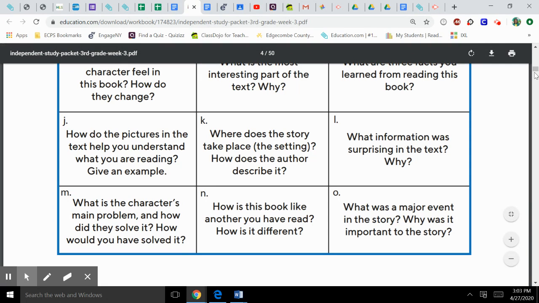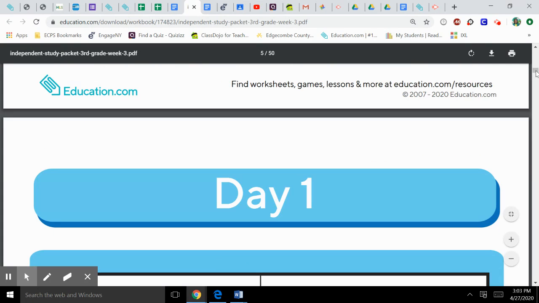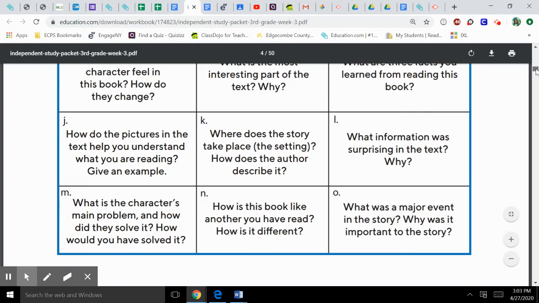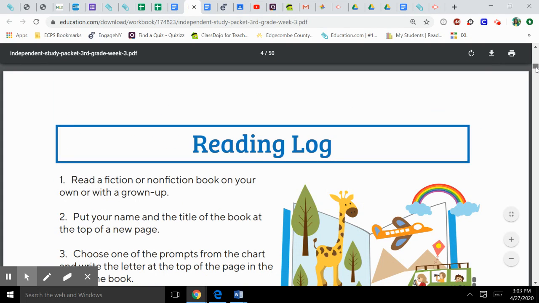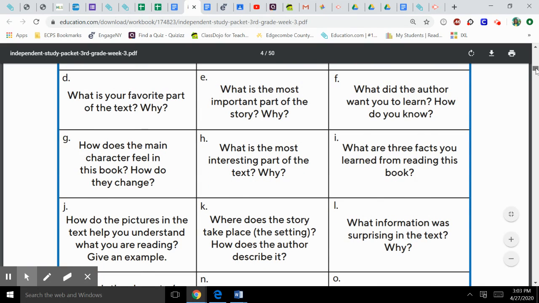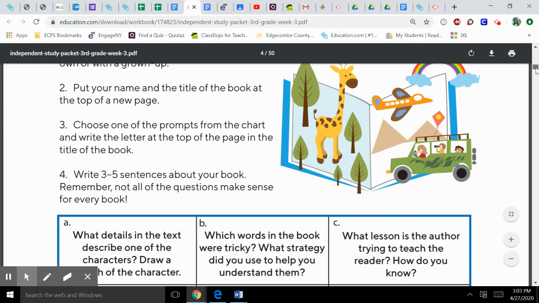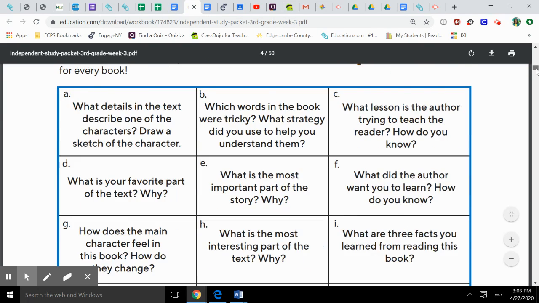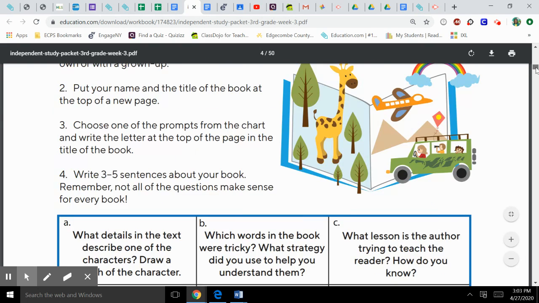So, this is just to show you guys that when you read, you can do a reading log, and these are some of the things that you can write about in your reading log. So make sure you're reading and make sure you're logging those books, guys, so I know that you are reading.